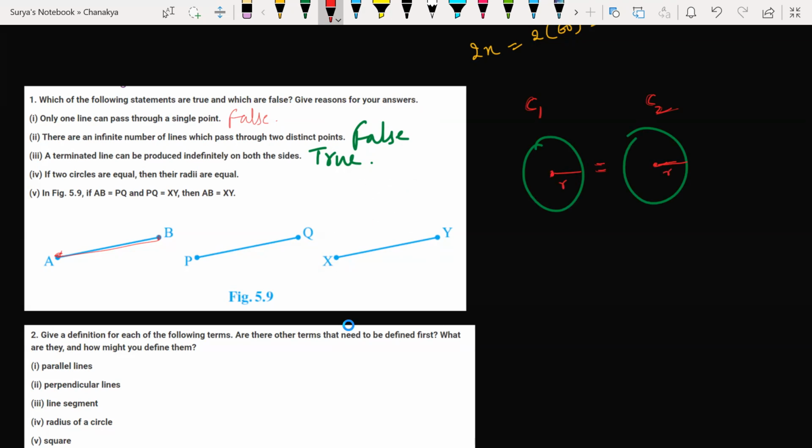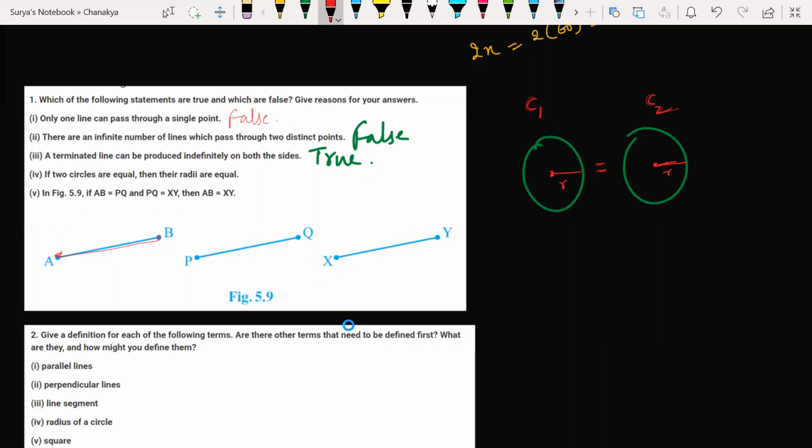True, sir. Your voice is breaking. Yes, it is true, but what is the reason? Because they have the same radius and the circumference or the boundary. Exact reason. You are saying the right answer. The radii of two circles are equal when two circles are equal. I told you. All right.